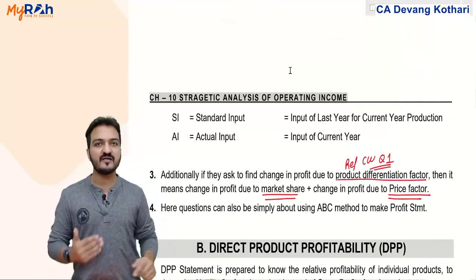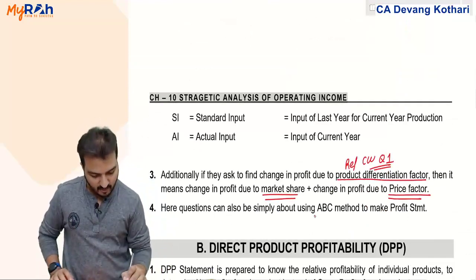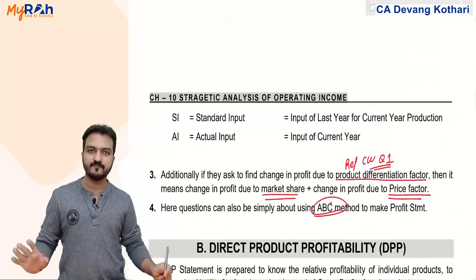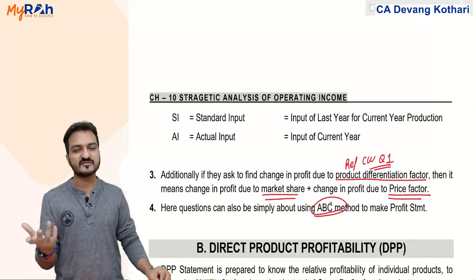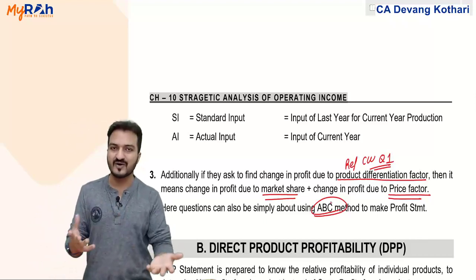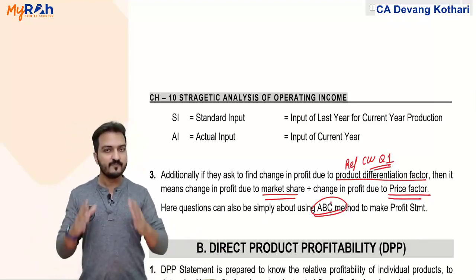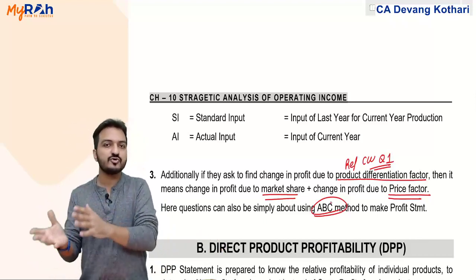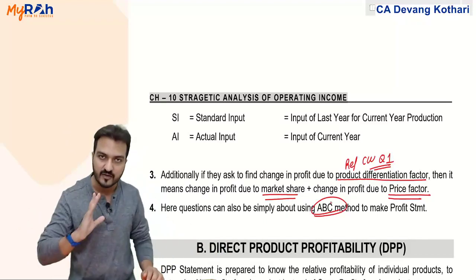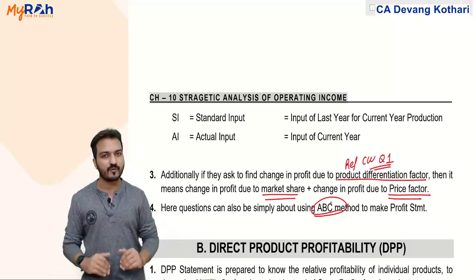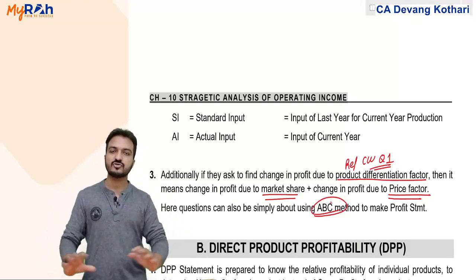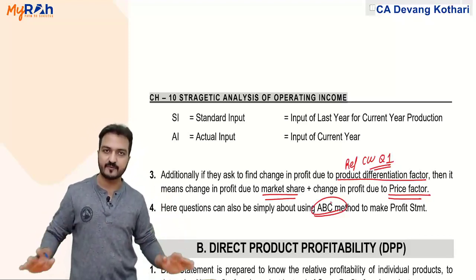Mostly the questions in this part will be simply about activity based costing method, using activity based costing to find the profit, product wise profit, or maybe branch wise, location wise profit, whatever. They'll ask you to apply the principles of activity based costing while distributing overheads in order to calculate profit. That will be the most common style of questions from this chapter.